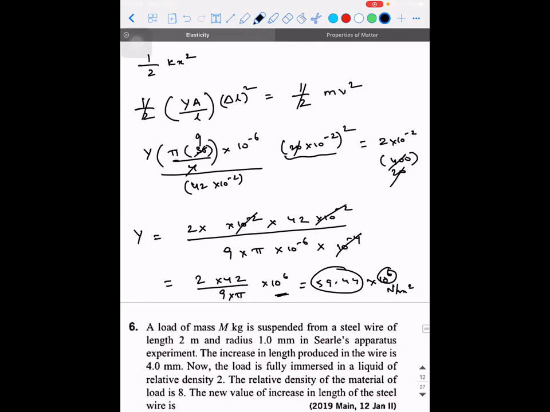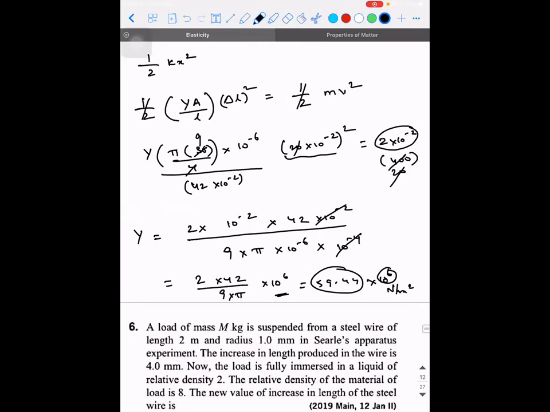It will not come. After that it will be 10 power minus 4. I missed the square. There is 2 into 10 power minus 2. That's right, the rest is all correct. 10 power minus 2. So it should be 2 into 42 divided by 9 into pi.